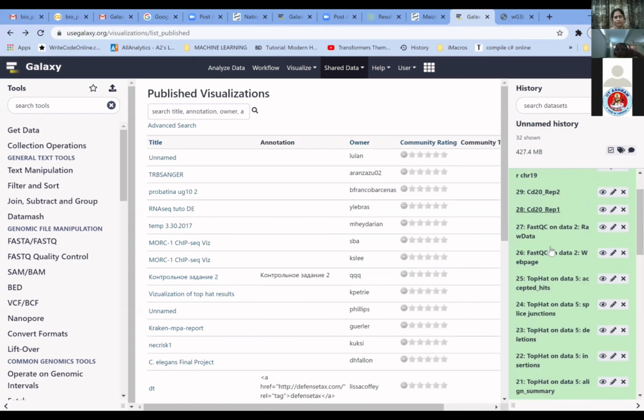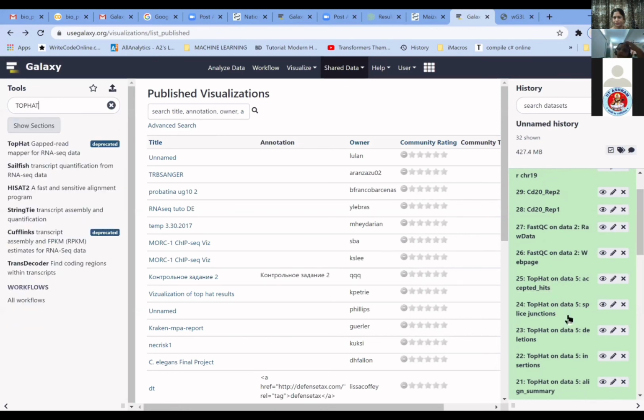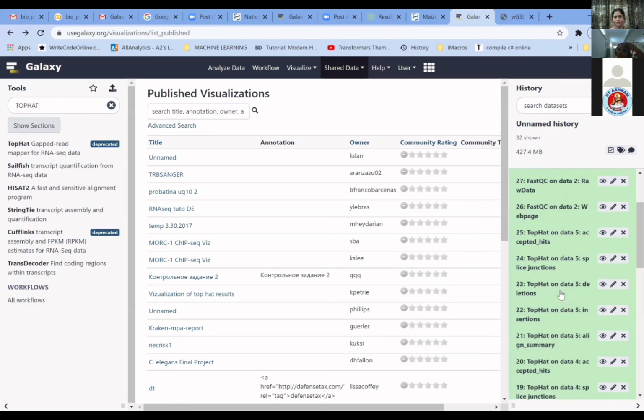Already I have done such sequences and analyzed them with TopHat, the program for RNA-seq analysis. There is a lot of workflow in this, but I'm just showing you the connections you can make. TopHat will look for splice junctions in your sequence. It will look for deletions and for insertions in the sequence. Once you run these programs, it is going to do this analysis for you if you choose TopHat.